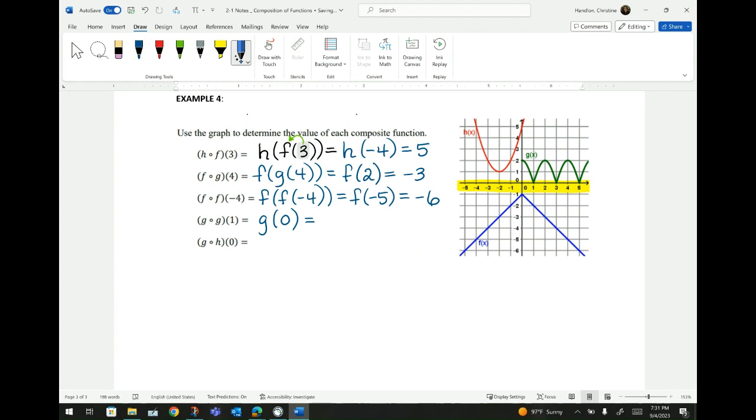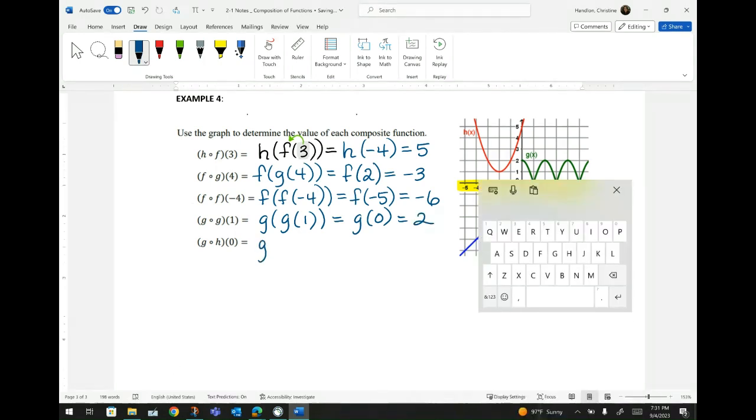And now I have to start at the 0. And I have to go to the G function. Now this time I did have to move 2 units up. 1, 2. So here, G of 0 is a 2. Okay? Oh, I didn't write that out correctly. Let me do that again. Hold on. G of 1 is G of 0, which is a 2. All right, here we go.